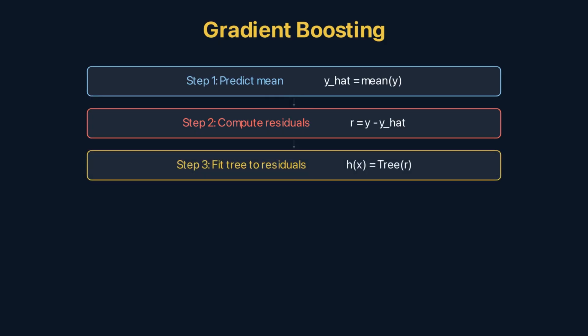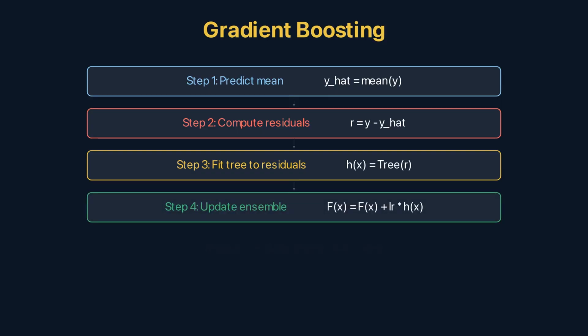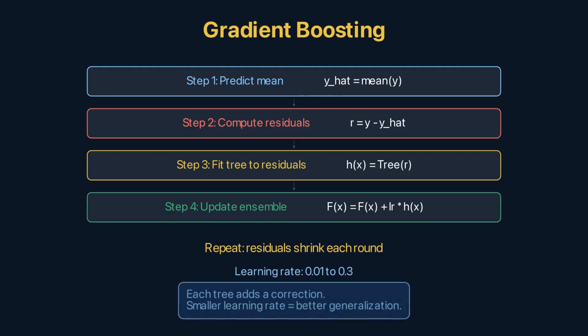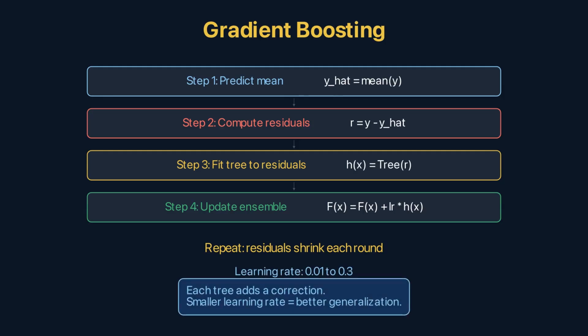The first tree predicts the mean. The residuals are what's left. The second tree predicts the residuals, added to the first. New residuals are smaller. Each tree adds a correction. The learning rate, typically 0.01 to 0.3, controls how much each correction contributes.